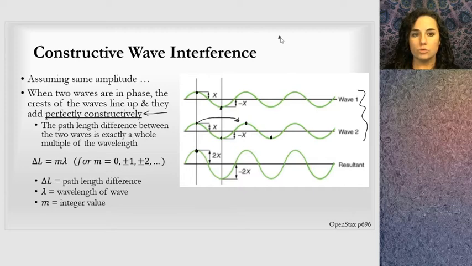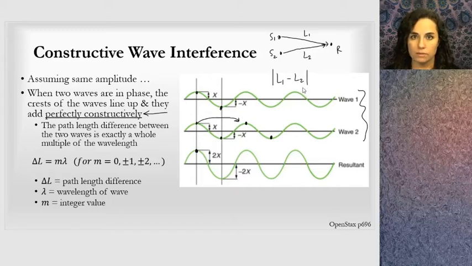So when I have two sources, and this is where I'm going, let's call this source 1 and this source 2, and I have some receiver over here. A wave from the first source will travel a distance L1. A wave from the second source will travel a distance L2. And when I look at those differences, and you can take an absolute value, I always think of this number in terms of a positive value. When I subtract those two lengths, I have to get a whole wavelength shift difference, okay?